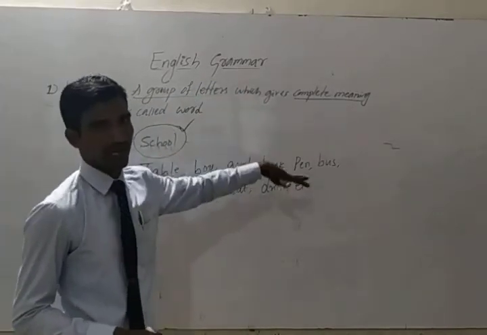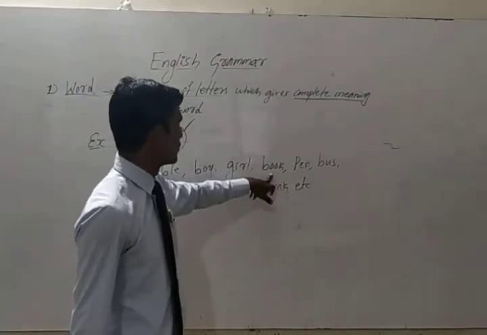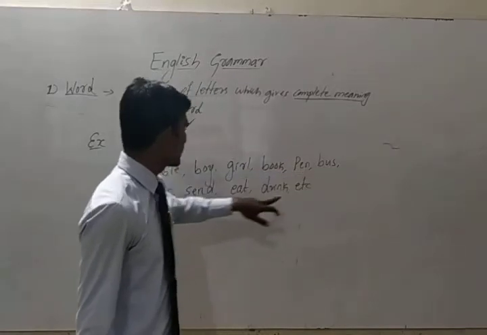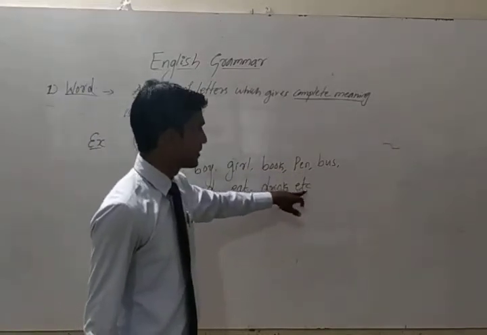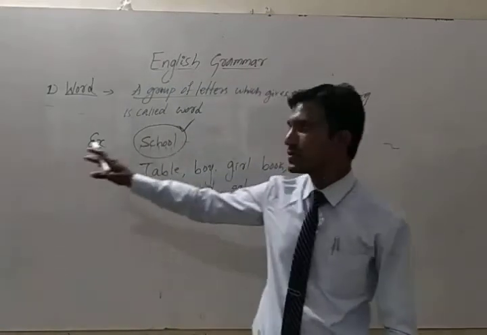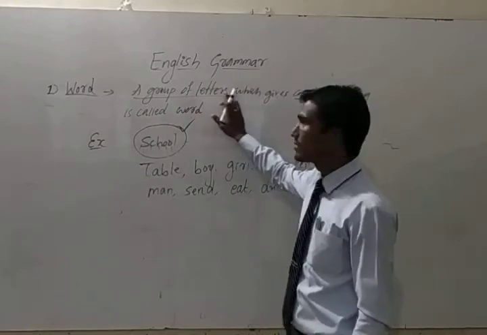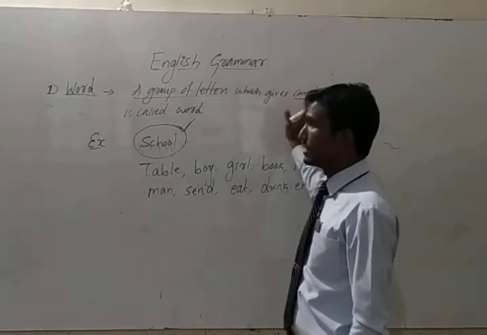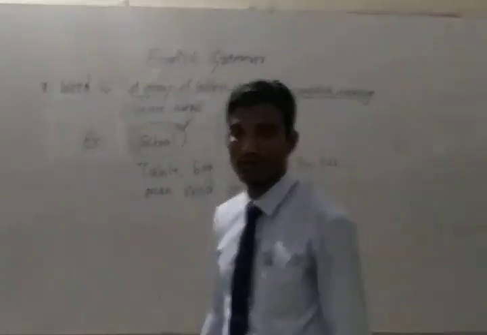So this is for many examples. Table, boy, girl, book, pen, bus, man, sand, eat, drink, etc. So these are the examples of word. So understand what is word? A group of letters which gives complete meaning is called word. So these are the examples. Write down.